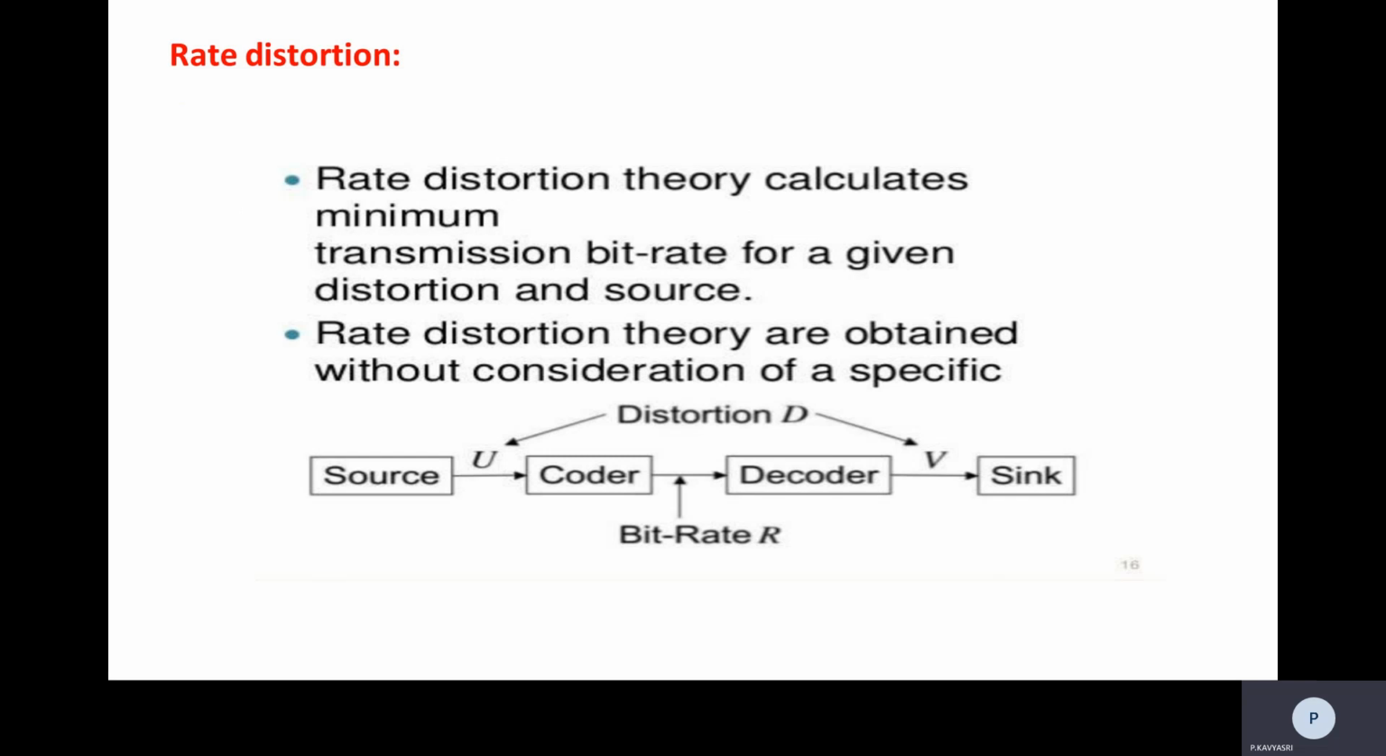The rate distortion theory will calculate the minimum transmission bit rate for a given distortion and a source. So it calculates the minimum transmission bit rate, and the rate distortion theory results are obtained without consideration of a specific coder. So distortion D is between source, coder, decoder and sink. In between coder and decoder there is a bit rate R. So that is the rate distortion. Simply we can say it calculates the minimum transmission bit rate for a given distortion and source. So that is about the rate distortion.